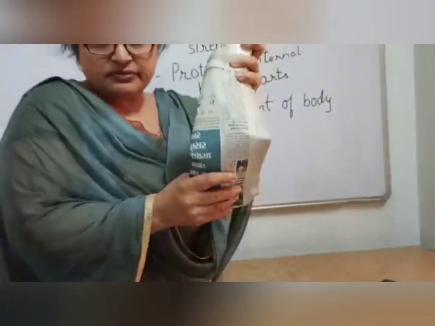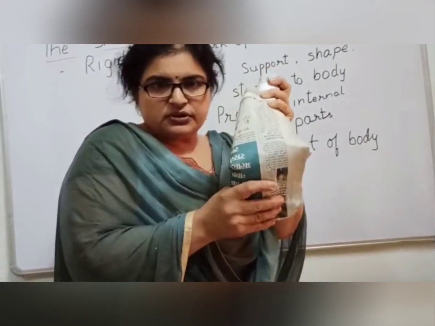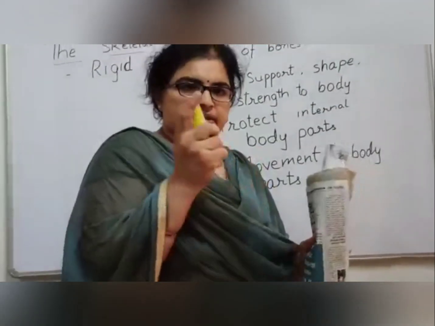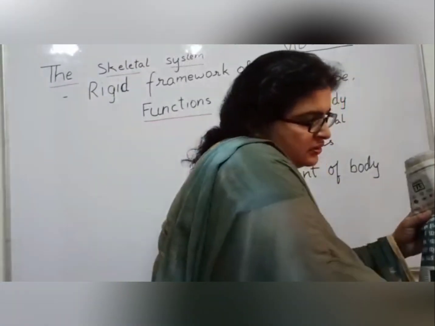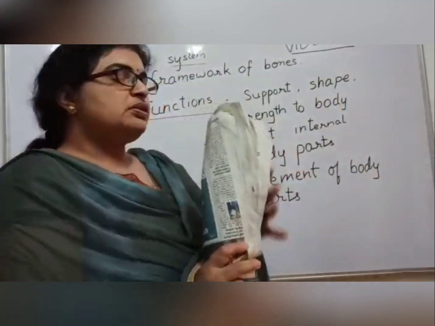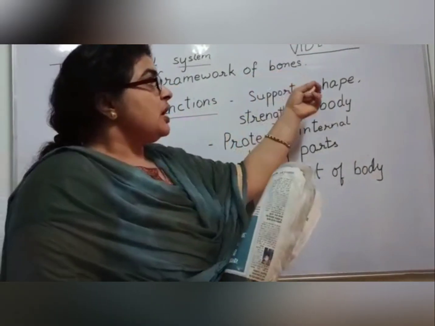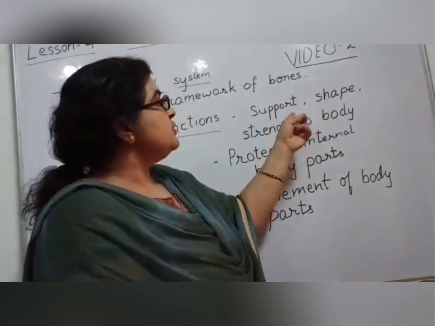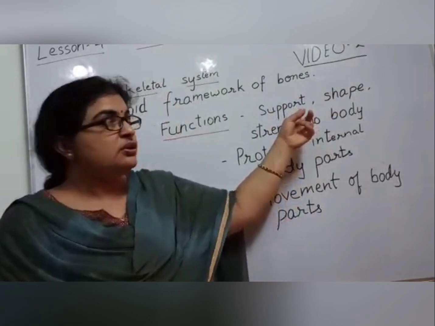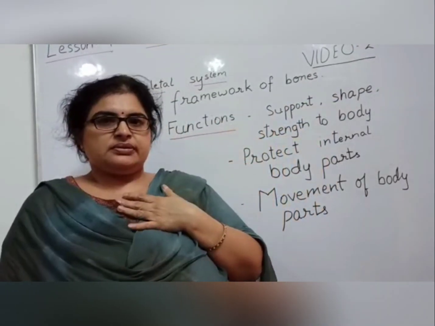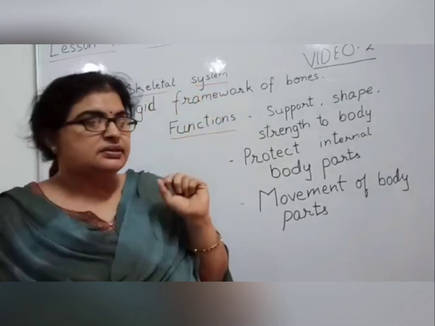With a joint, like with your legs, you can move. So because of this, the whole newspaper was able to stand properly. Because of the bones, our body is able to stand properly. Our body is getting support, shape and strength because of the skeletal system.